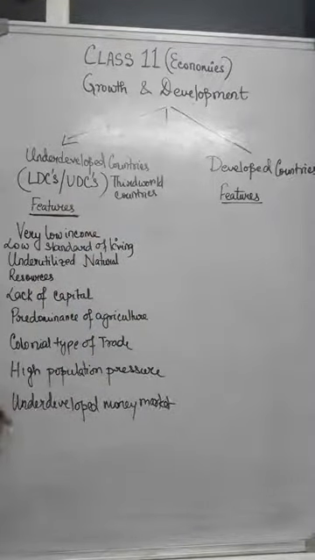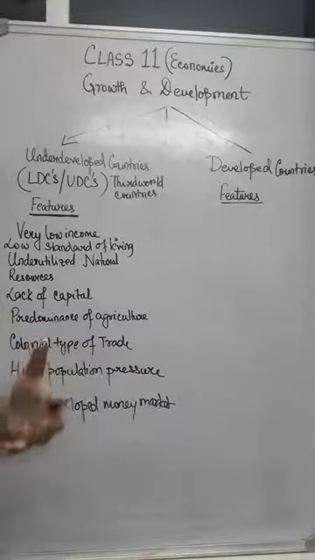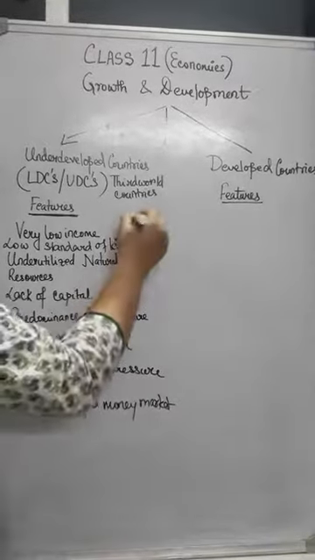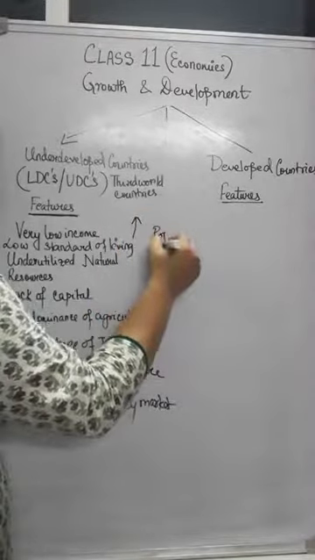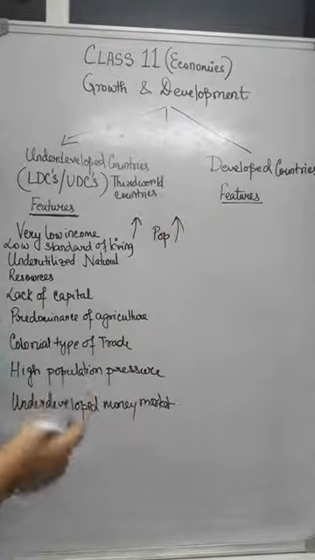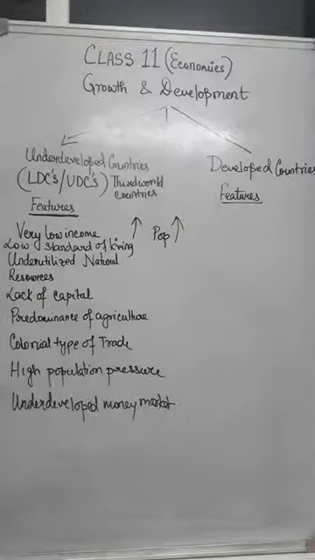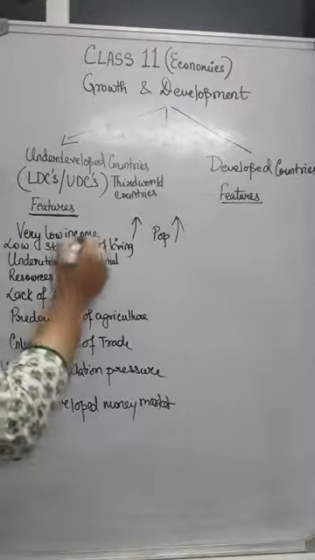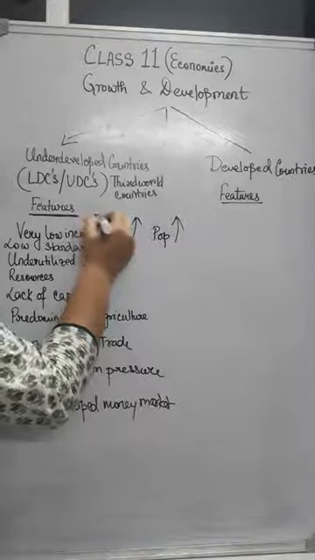Now when we call a country underdeveloped, number one, it has very low income. That means the per person income is very low. Why is it very low? Either the national income is very low, or even if the income is growing at a higher rate, the population growth is so much that each person is getting very little. You need a better understanding of this point. There is a difference between low income and income growth.